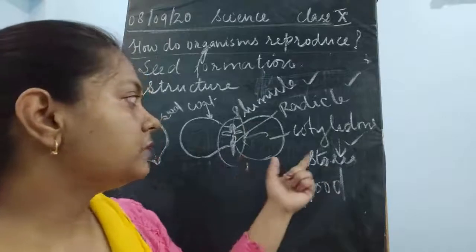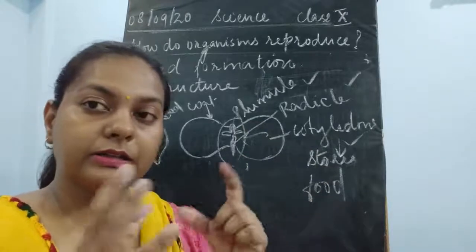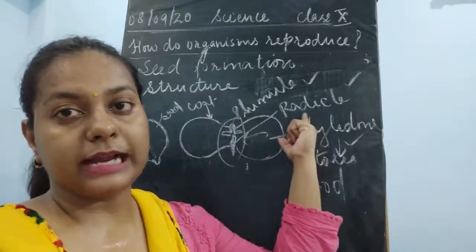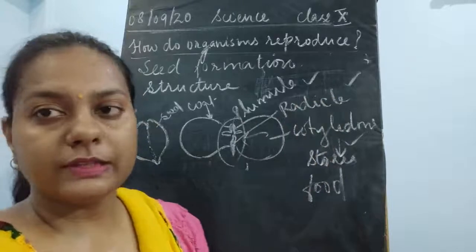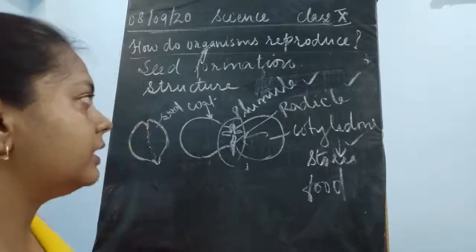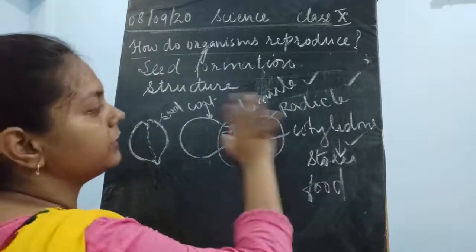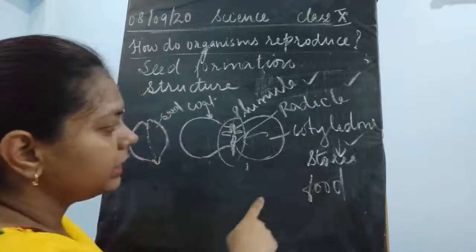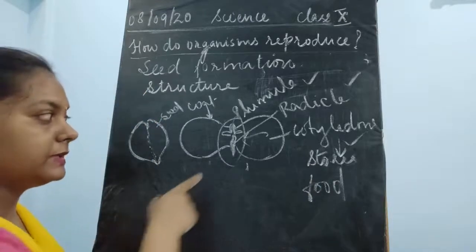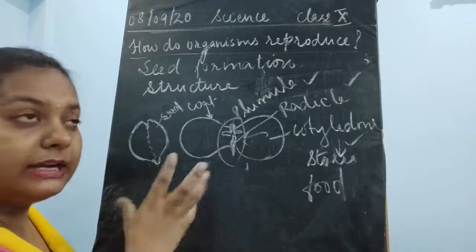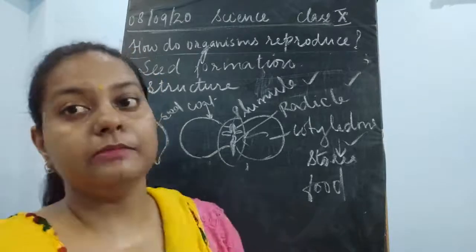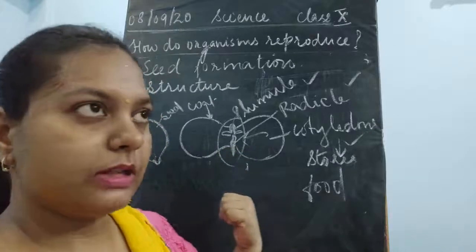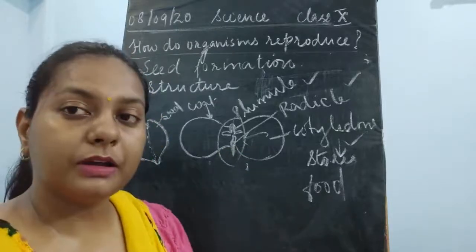Once this cotyledon stores food, this food is used up in the two parts, radicle and plumule. So this stored food is responsible for the development of the other two parts of the seed, the plumule and the radicle. The cotyledon provides nourishment till the time the proper roots are developed and are able to absorb water from the soil and take up nutrition from the surroundings.